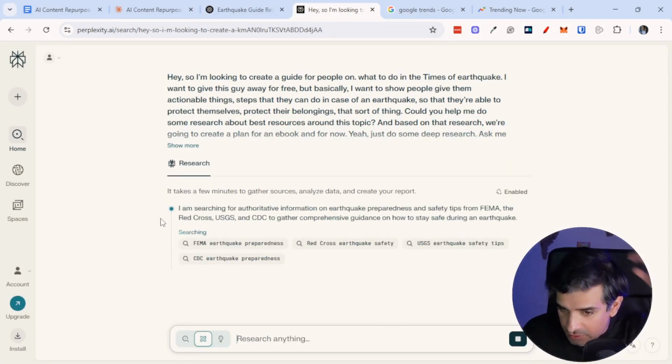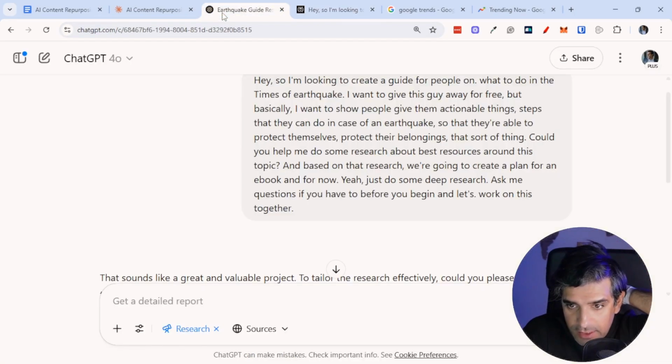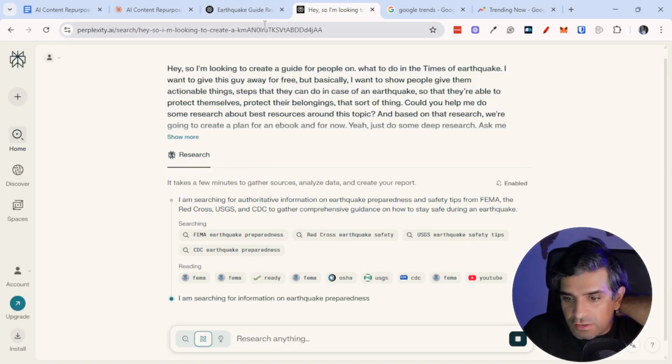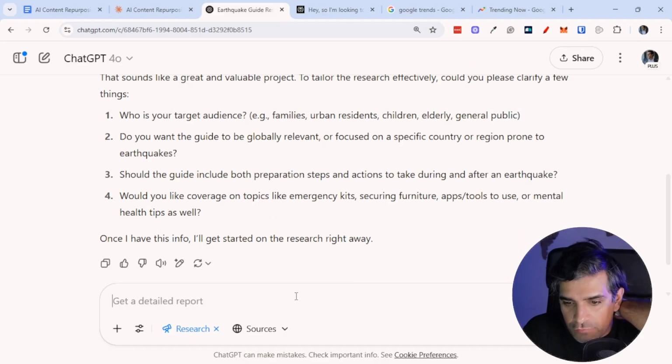Okay, Perplexity is doing some research. It's reading basically all these sites, which is good. It's doing its thing. Let's see what ChatGPT is doing. Okay, ChatGPT has asked me more questions, which is fine. So I'm going to answer some of those questions in audio format as well. Give me 1 second. I'll do that now.